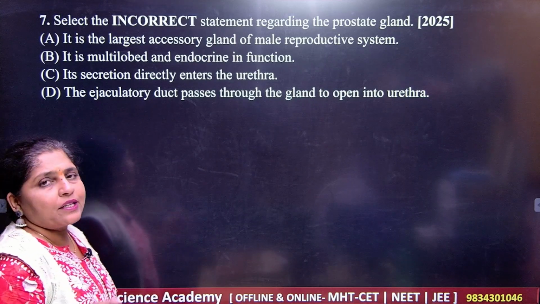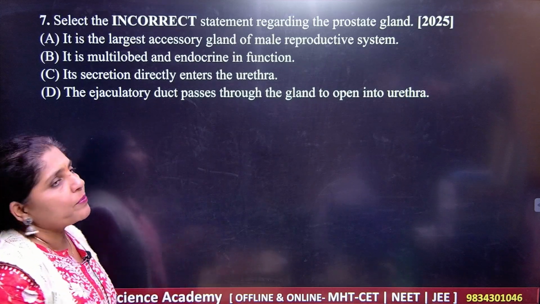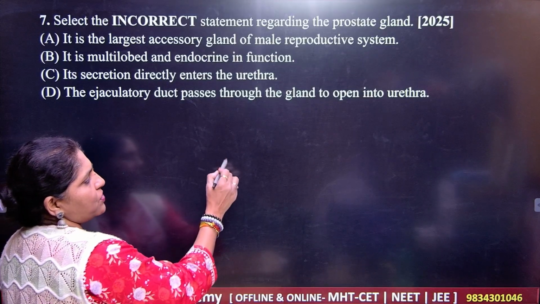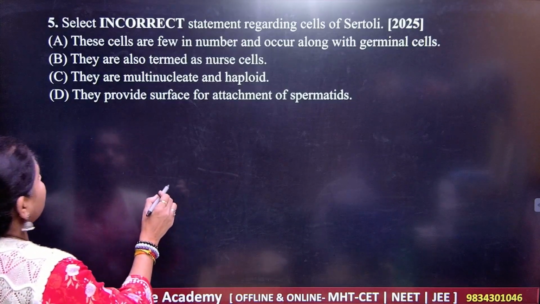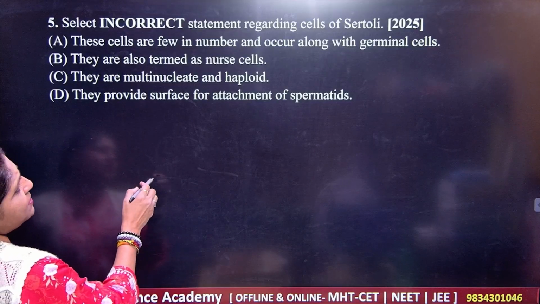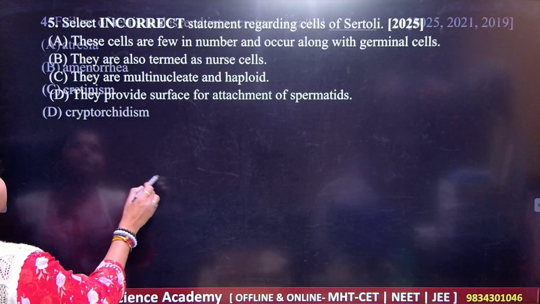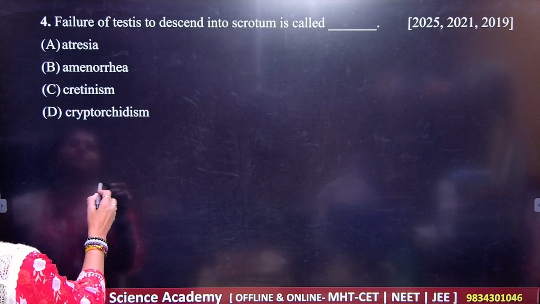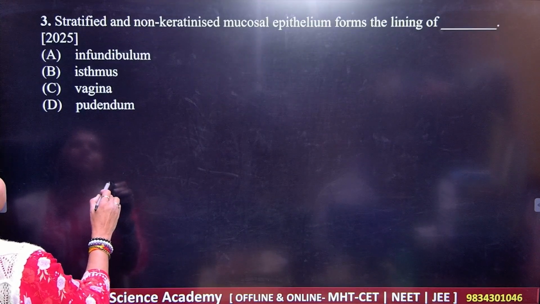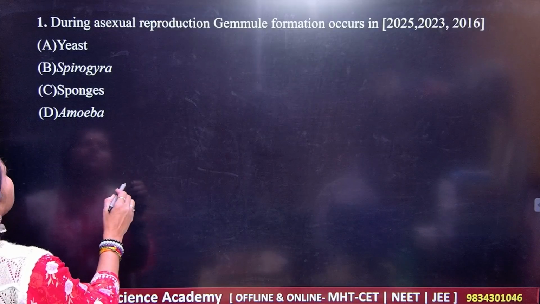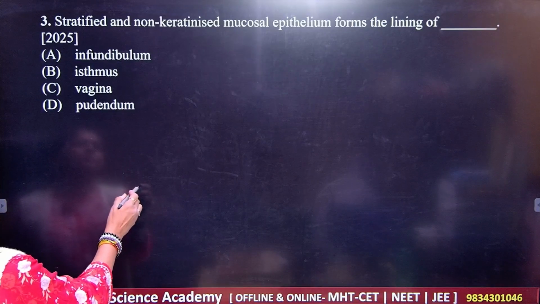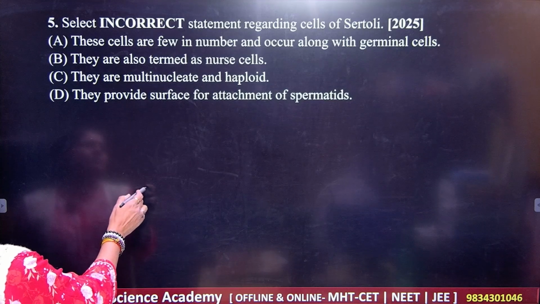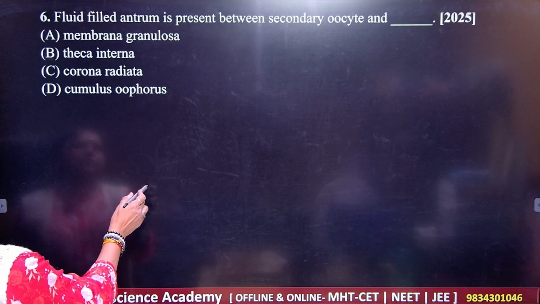Select the incorrect statement regarding the prostate gland. Where is the prostate gland present? Just wait.